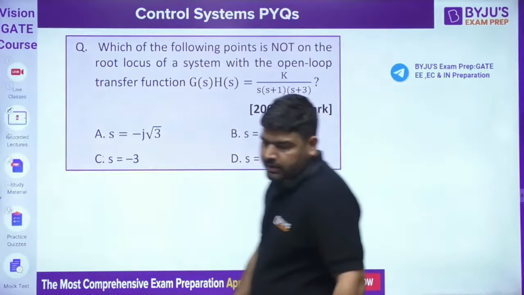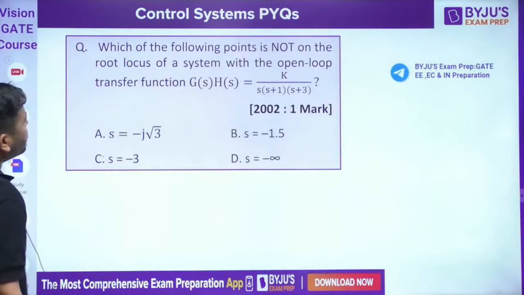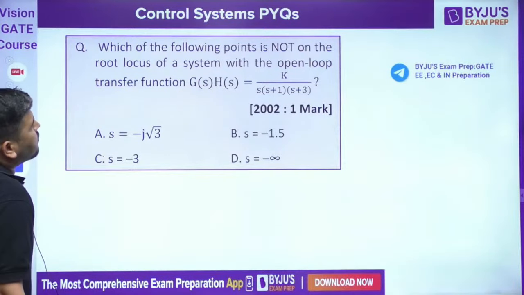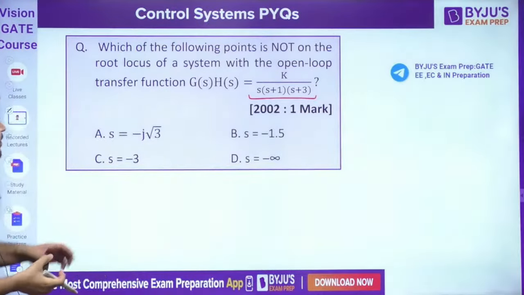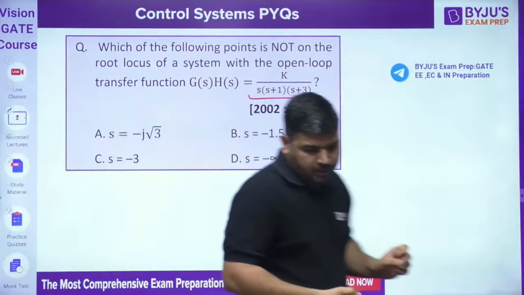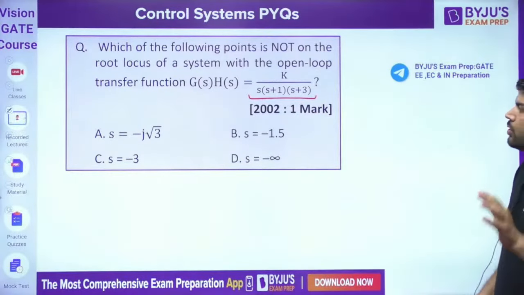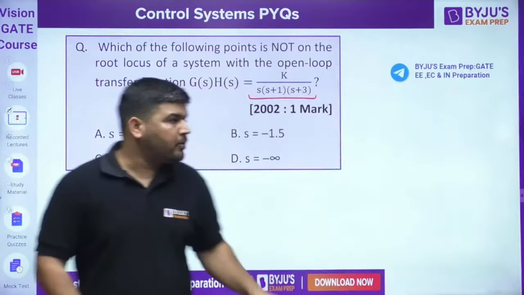The next question on your screen is this. Which of the following points is not on the root locus of a system with the open loop transfer function? Okay, this is the open loop transfer function. Now we need to find which point doesn't lie on the root locus. We don't know the k value.